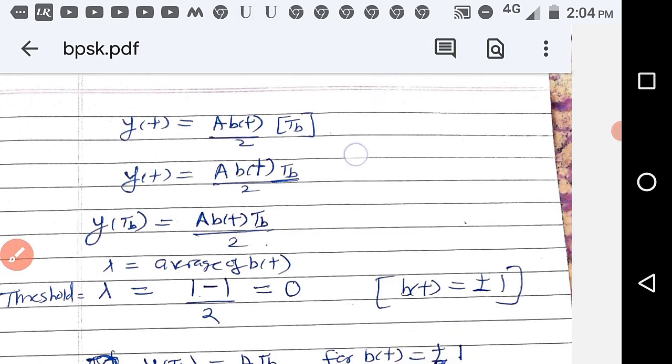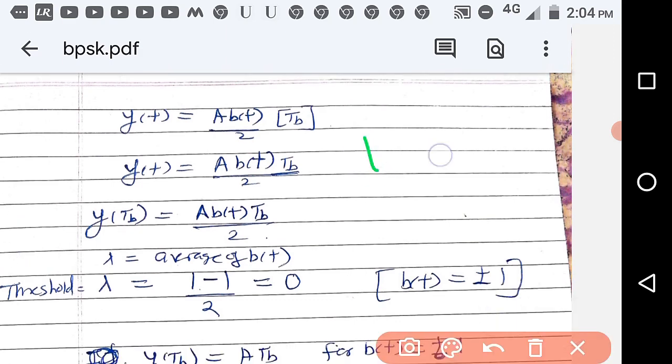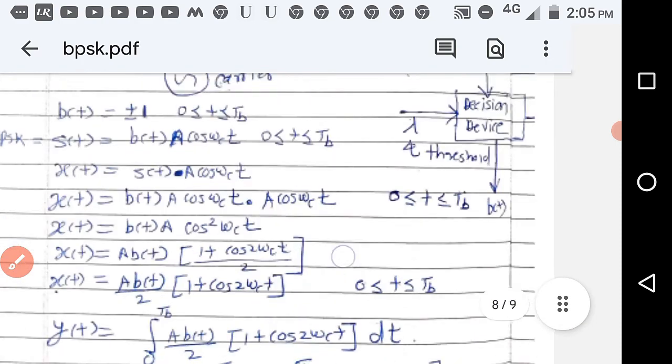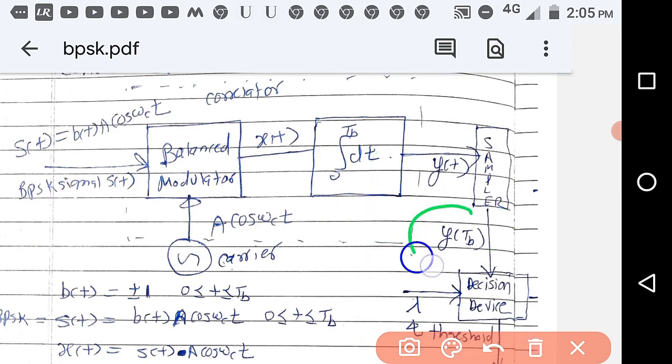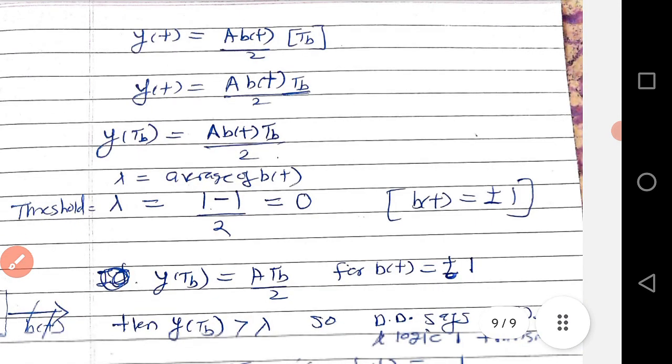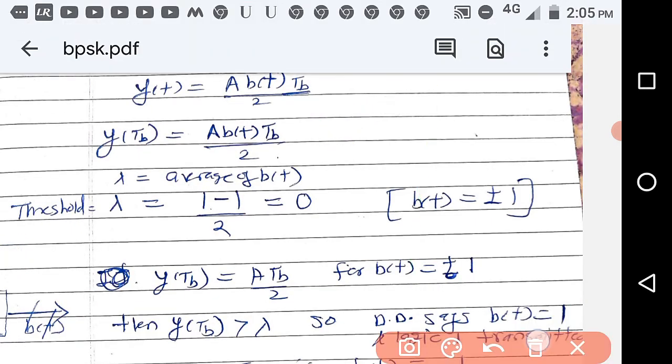Then what is lambda? Logic 1 is plus 1 and logic 0 is minus 1. Lambda is the average of these values, so (1 minus 1) by 2 is equal to 0. That is the threshold value, the average of the input B(t). So lambda is equal to 0. Now where are we in this block diagram? We are here, at y(TB). So y(TB) is compared with this 0 value, and then the decision will be taken. We got y(TB) as A squared B(t) TB by 2, where B(t) is plus or minus 1.